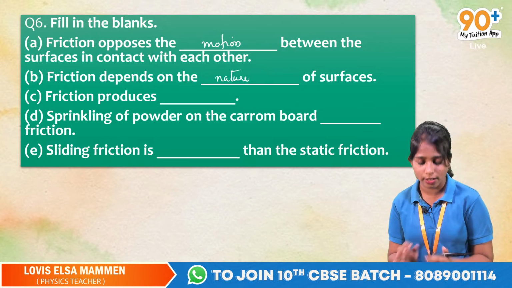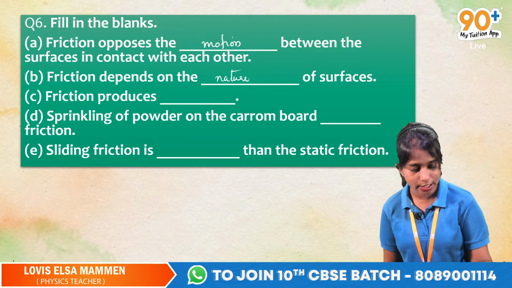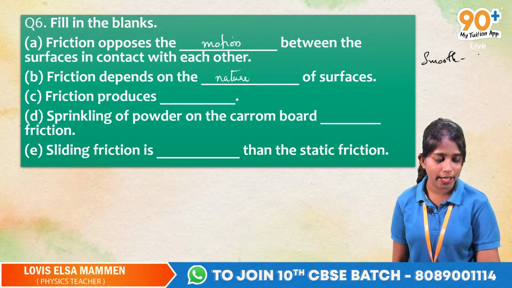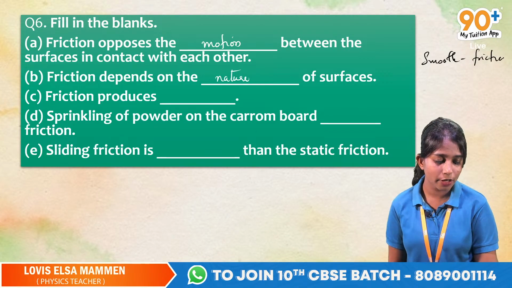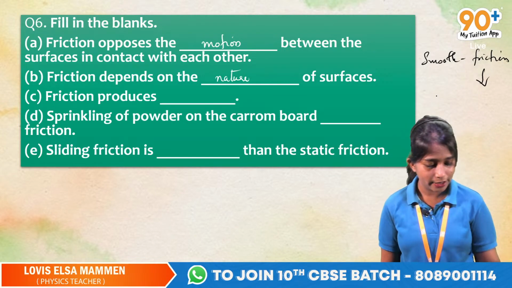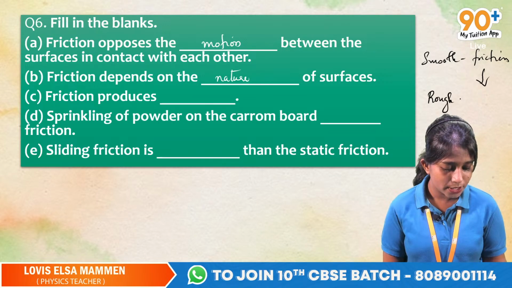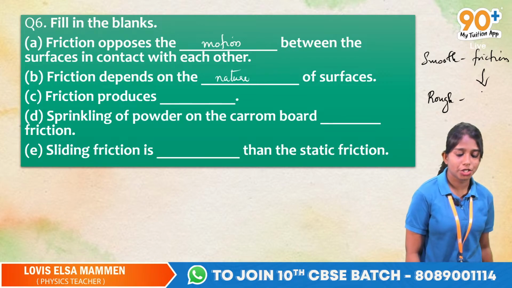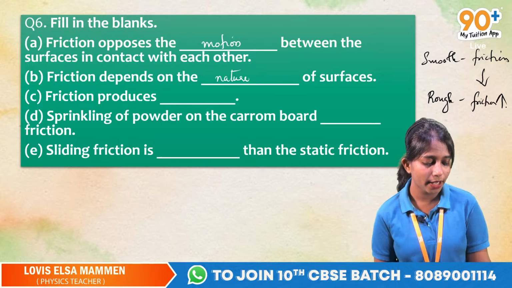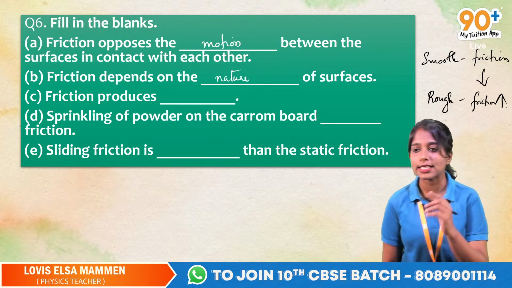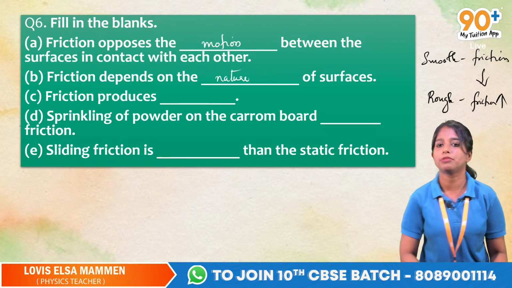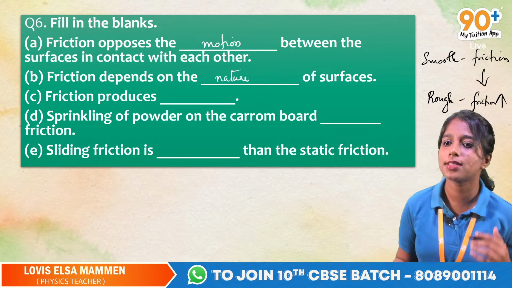Okay, so we know that when there is a smooth surface, the friction will have a low value. And if the surface is a rough surface, the friction will be high. So we can say that it will depend on the nature. The amount of friction is decided according to the nature of the surface. Okay, yes. Now here comes the C part.